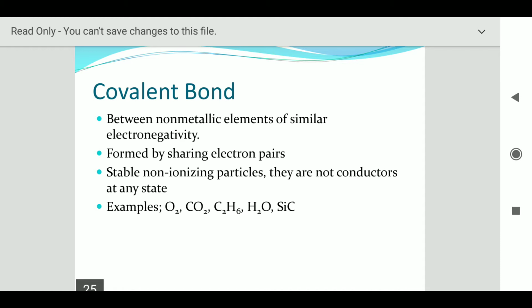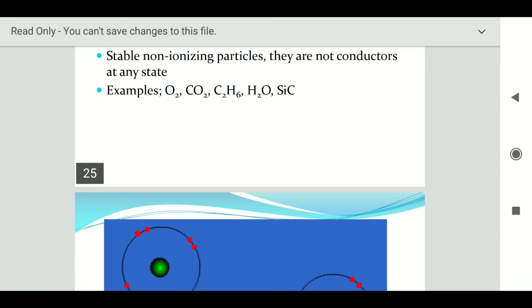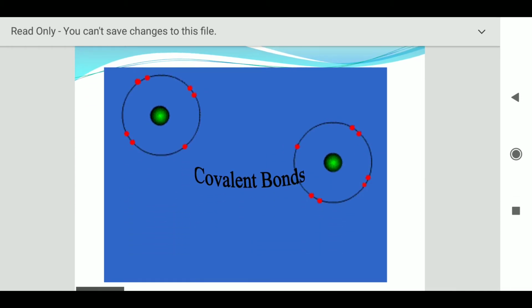So in O2 we can see there is a covalent bond. Similarly, if we talk about CO2 also, carbon is having 4 electrons, oxygen is having 6 electrons. So if there is a sharing of electron, the oxygen atom and carbon atom, their octet gets completed. Similarly, I have given examples of silicon carbide, water molecule, and ethane. So in all these compounds, you can see there is a covalency, there is a sharing of electron between the atoms.